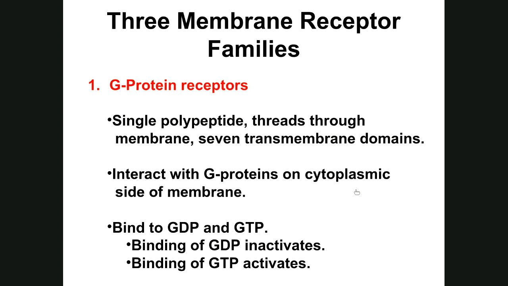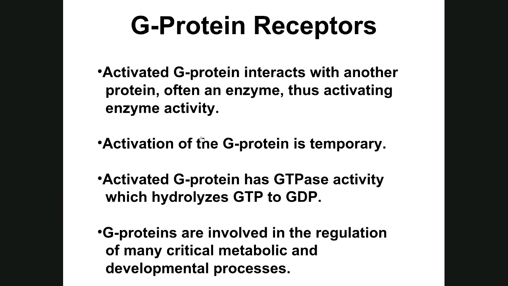In just a minute. The activated G protein interacts with another protein, often an enzyme, thus activating the enzyme activity. A lot of times it's going to have to do with phosphorylation. The activation of the G protein is temporary. Once the messenger binds to the membrane receptor and the G protein is activated by GTP binding to it, it's only temporary.